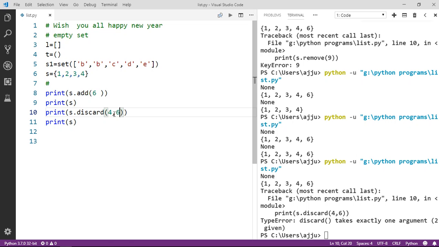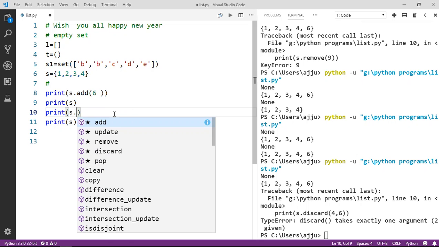So this is about the functions that help us add a value to sets and remove a value from sets if you don't access it with indexes. This is how we can add and how we can remove. So let's talk about another function. We talked about add, update, remove, and discard. The next functions we have to talk about are clear and copy. So what is clear and what is copy?